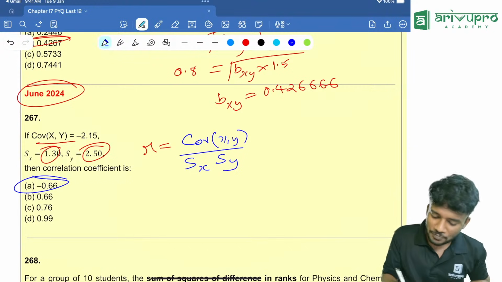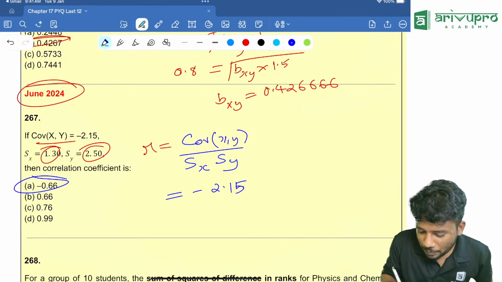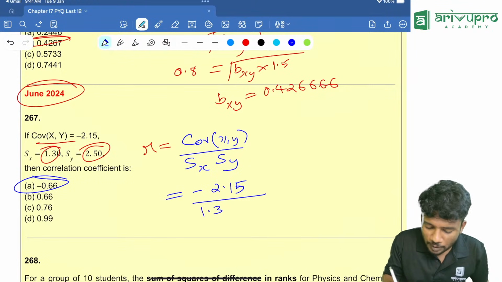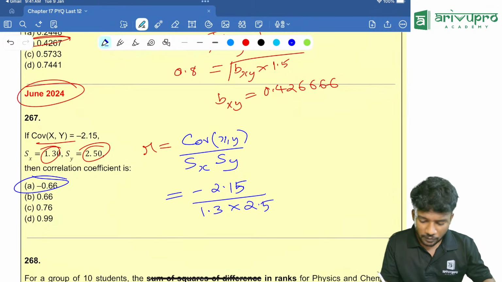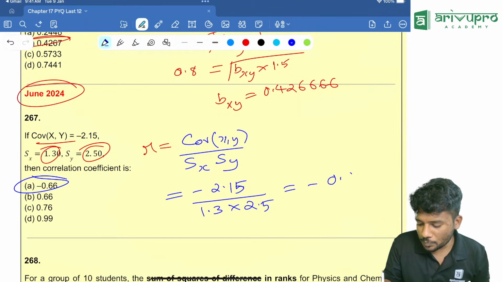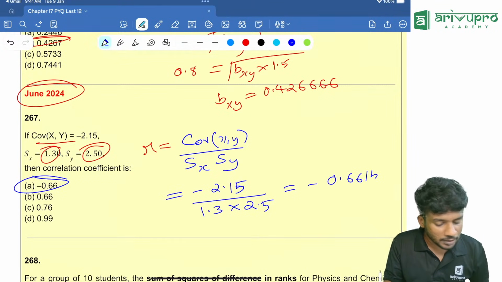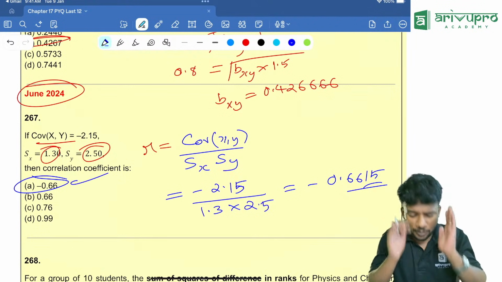But we will check. So covariance is minus 2.15 divided by standard deviation of x, 1.3, into 2.5. Take a calculator. 2.15 divided by 1.3 divided by 2.5. So that is 0.66. The answer is minus 0.6615. So the nearest answer is option E. You can do it that way.